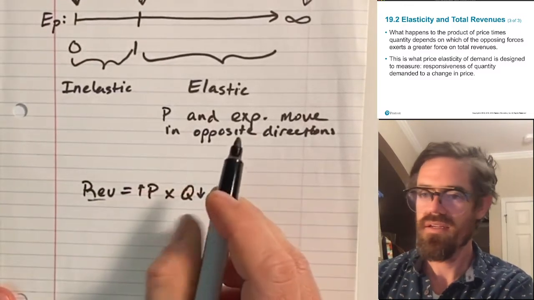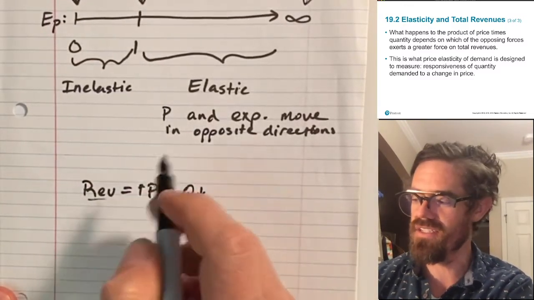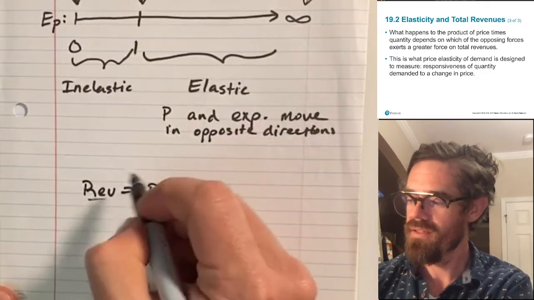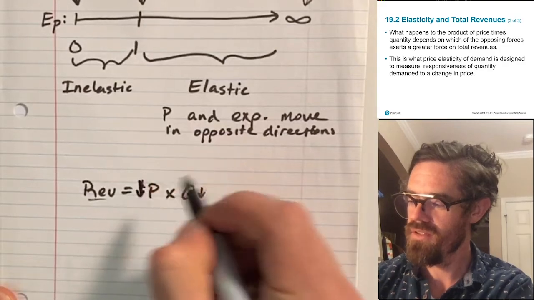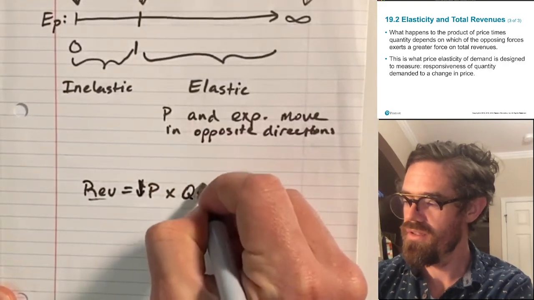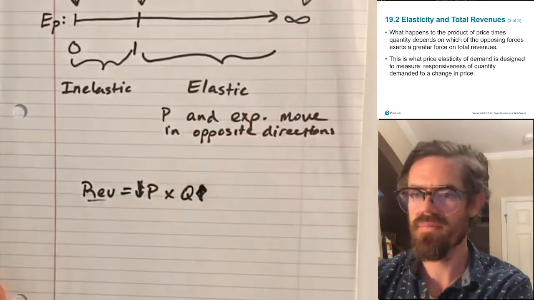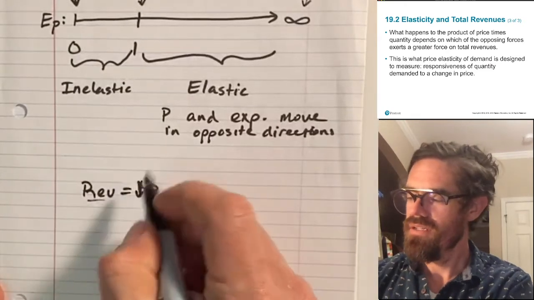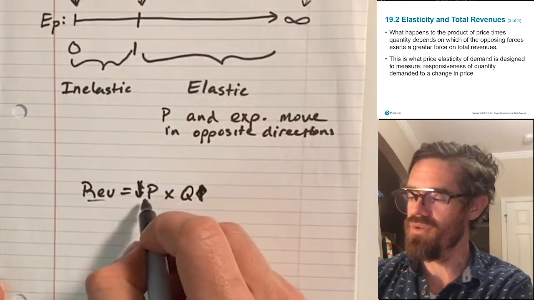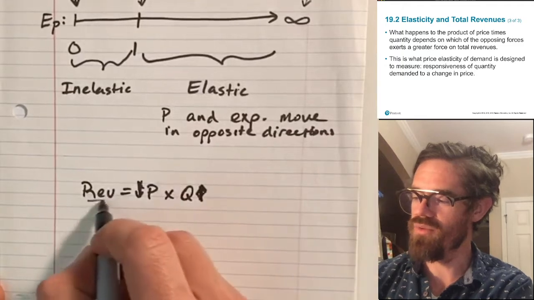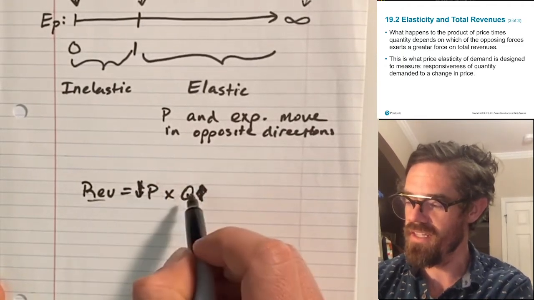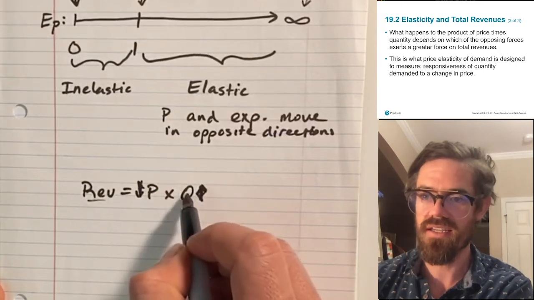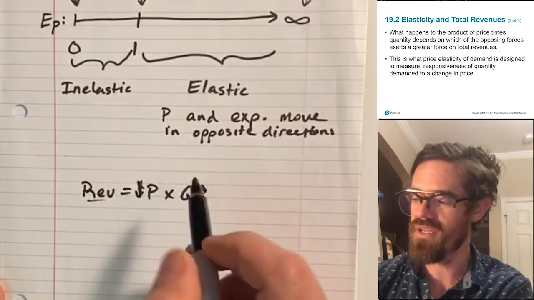So when demand is elastic, right? Let me start over here, and instead of thinking of it going up, let's think of it going down. As price goes down, quantity demanded goes up. When we're in the elastic region, as the price comes down, that's going to bring revenue down. But remember that quantity is going up, and since it's in the elastic region, quantity is going up much more than price is coming down.